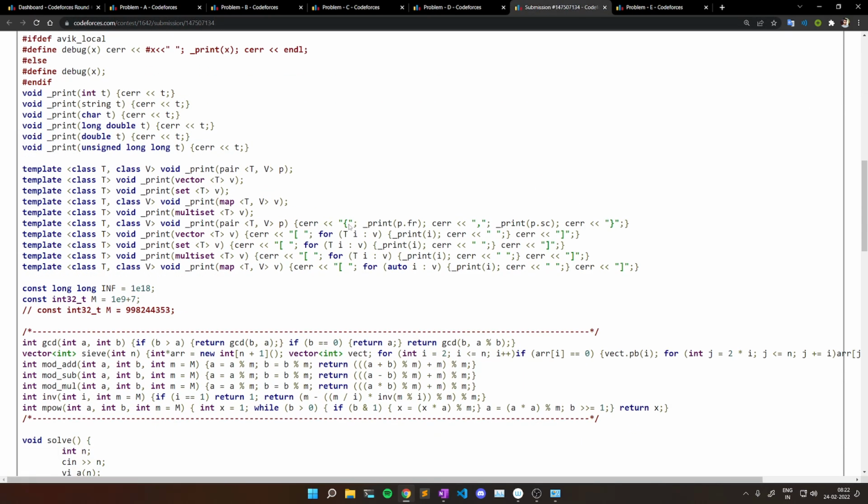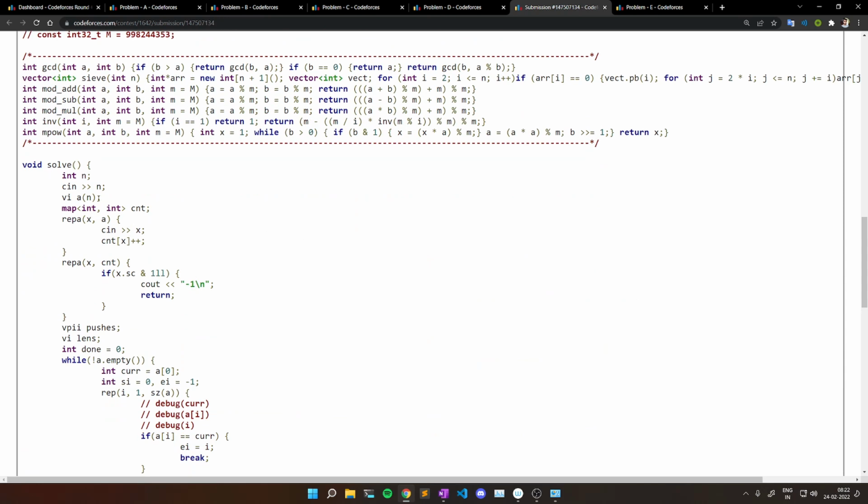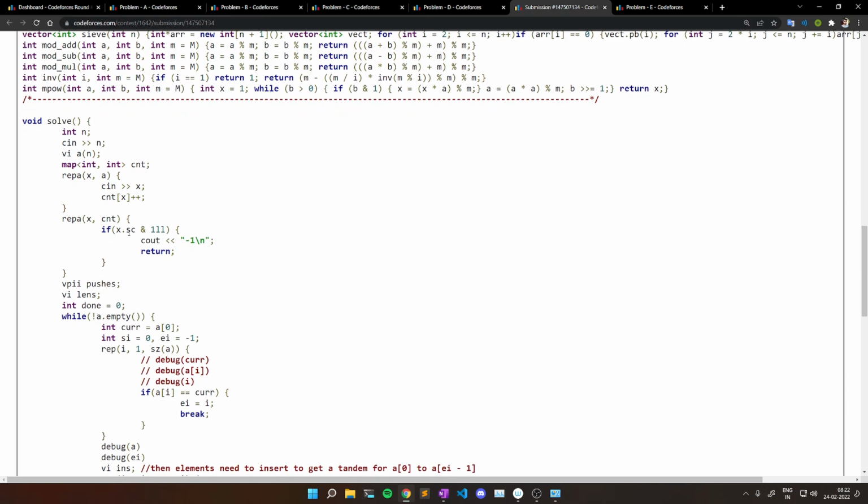First I take the input in the array, then I maintain the count of each element, and I check whether any of these elements occurs an odd number of times or not. If any element occurs an odd number of times, I print -1, because it is impossible to make a tandem repeat from that array.